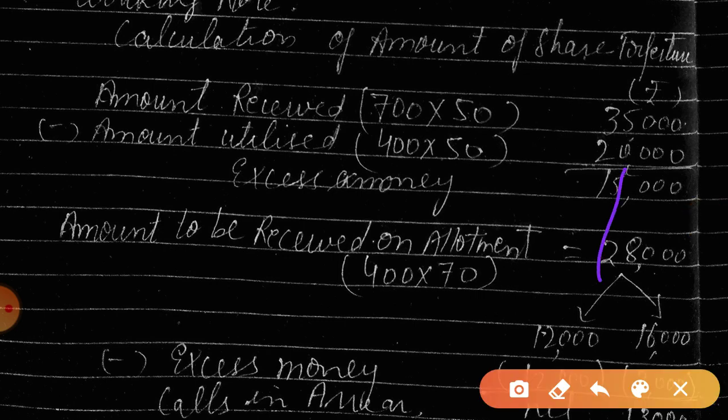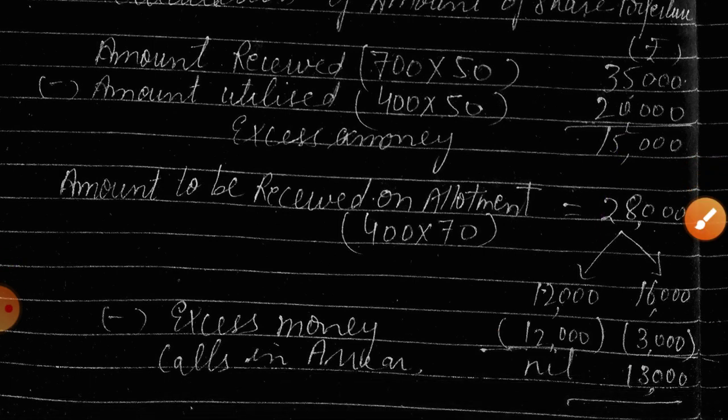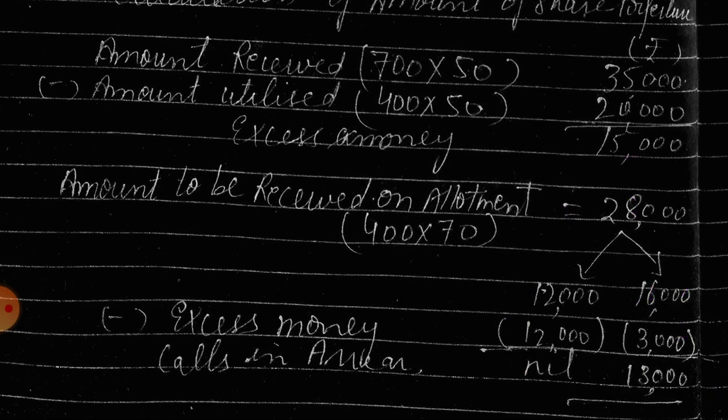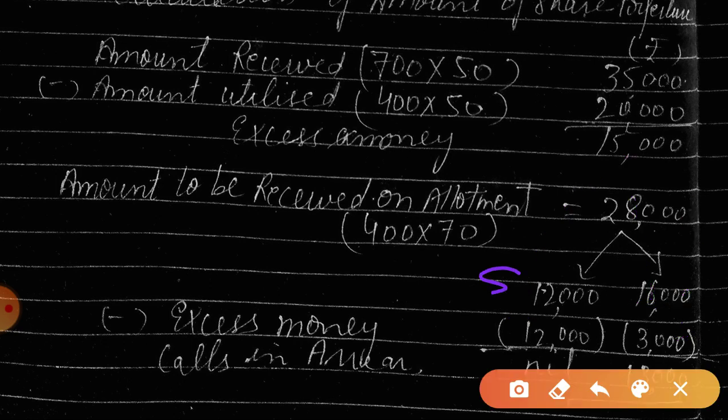See, here excess money out of this, and then 3000 here. Clear? This is the amount of share capital, and this is the amount for securities premium. So the calls in arrear will be 13,000.